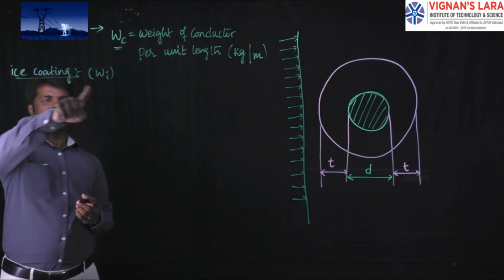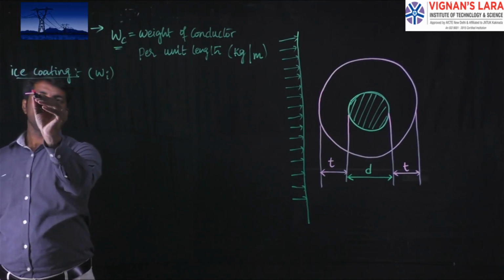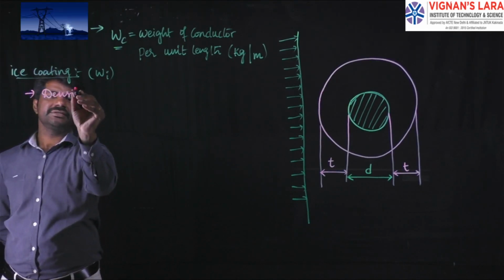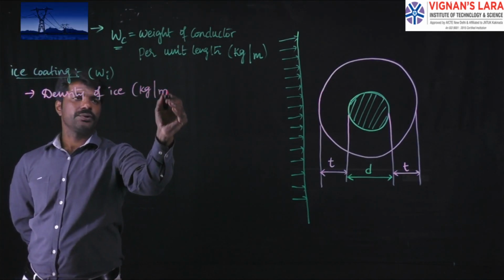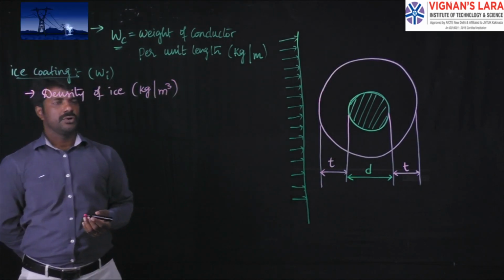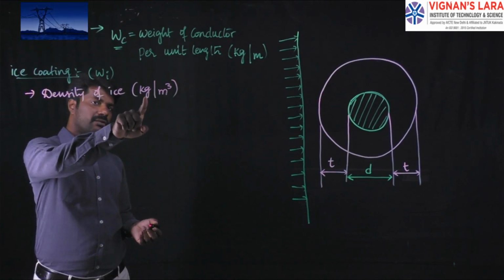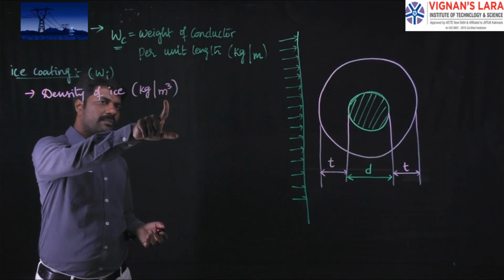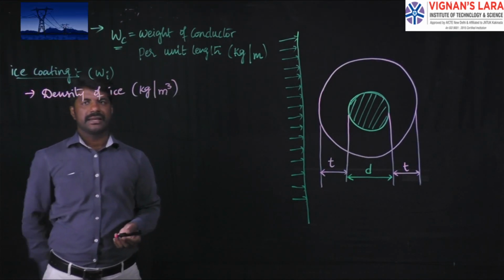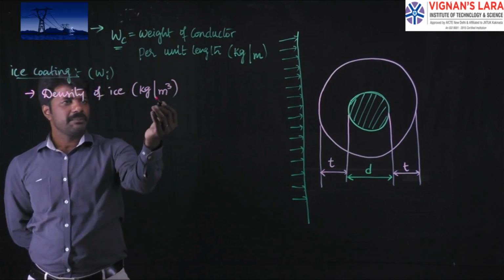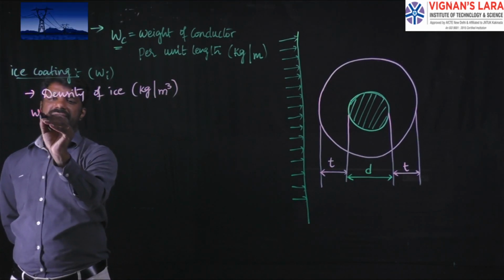So the weight of the ice Wi can be estimated from the density of the ice. Means they will give us the density. Knowing this density of ice, whose unit you have to convert into kg per meter cube, as density is equal to weight per volume. So the density of ice was given, whose unit will be weight as kgs and volume as cubic meter. So kg per meter cube we know priorly, the density of ice. If you multiply it with volume, then obviously you will get the kgs.